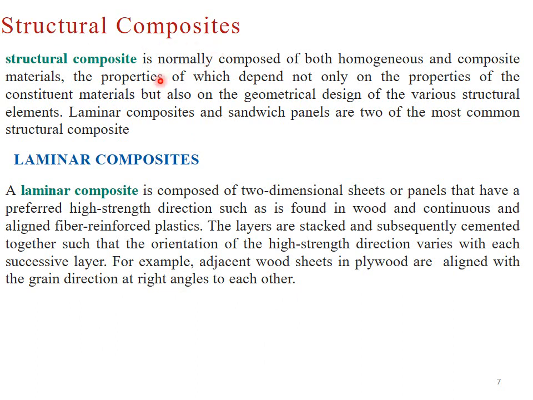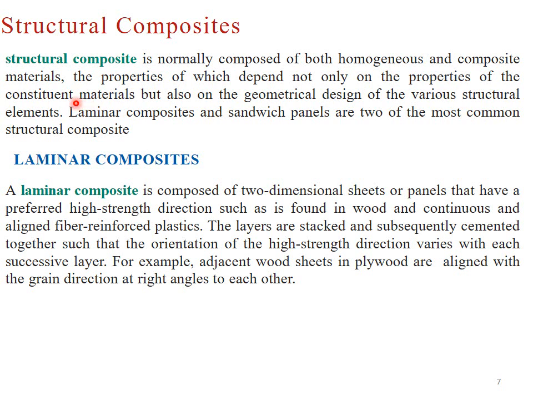Structural composite material. A structural composite is normally composed of both homogeneous and composite material, the properties of which depend not only on the properties of the constituent material but also on the geometrical design of various structural elements.